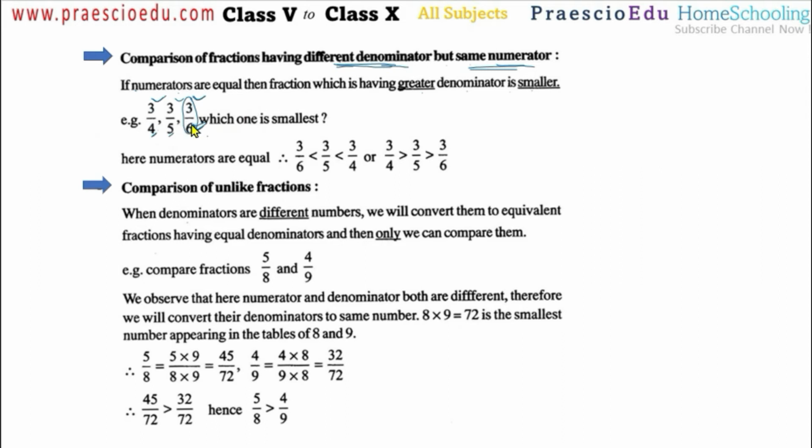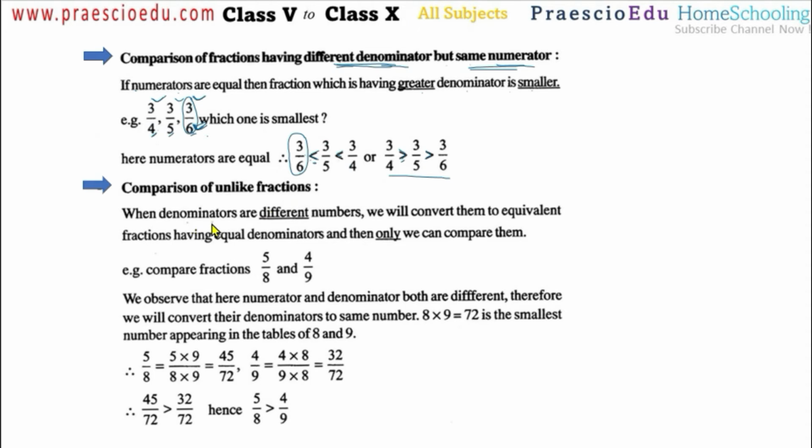So in that way also you can understand this one. Here 6 is the bigger number in the denominator, so this is smaller. We can show it like this. Now 3 by 6 is smaller than 3 by 5, which is smaller than 3 by 4, or 3 by 4 is greater than 3 by 5, which is greater than 3 by 6. This is the smaller-than and this is the greater-than symbol. I hope you understand. Now, comparison of unlike fractions.